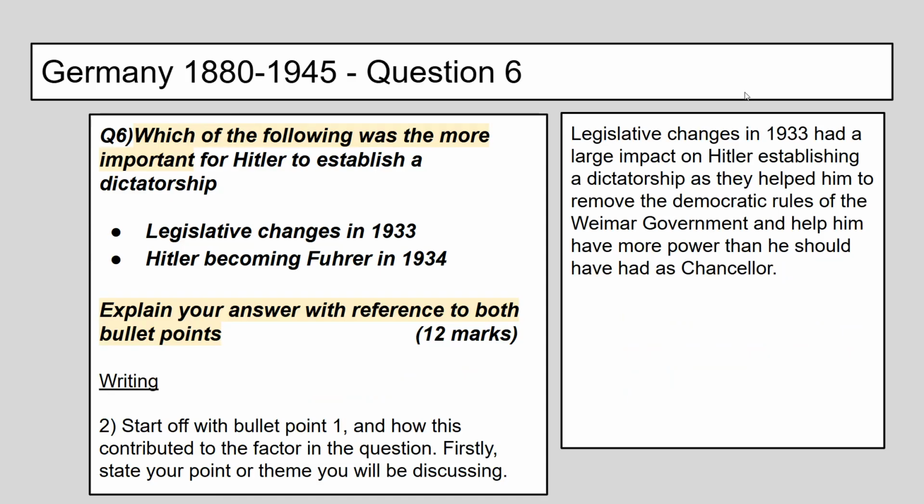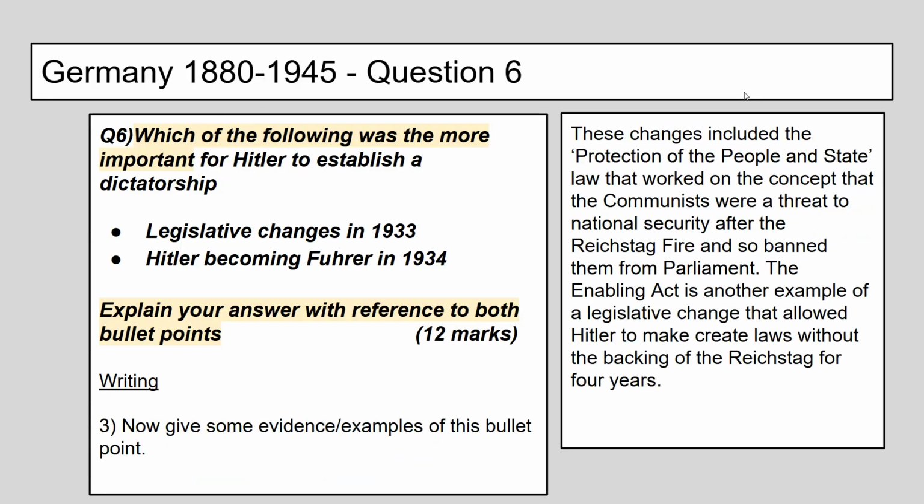Once you've done that, we're ready to start writing. So start off with bullet point 1 and how it contributed to the factor in the question. And the first thing to do is just state the point of your paragraph or the theme that you'll be discussing. So here, legislative changes, I've just said. Legislative changes in 1933 had a large impact on Hitler establishing a dictatorship. Again, I'm focused on that question, as they helped him to remove the democratic rules of the Weimar government and helped him have more power than he should have had as Chancellor.